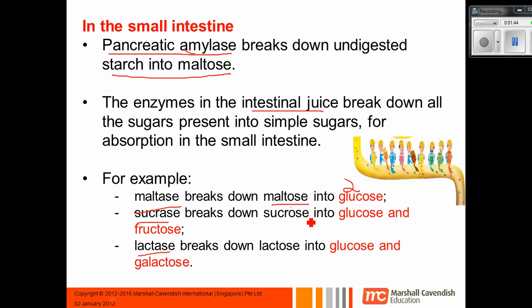into 2 units of glucose. Sucrase is going to break down sucrose into glucose and fructose. And lactase will break down lactose into glucose and galactose. And that's pretty much it for carbohydrate digestion. Okay, so watch the next video for proteins.